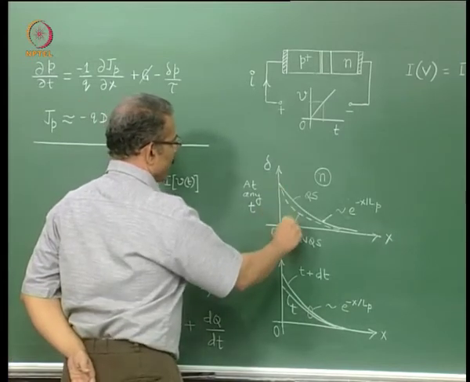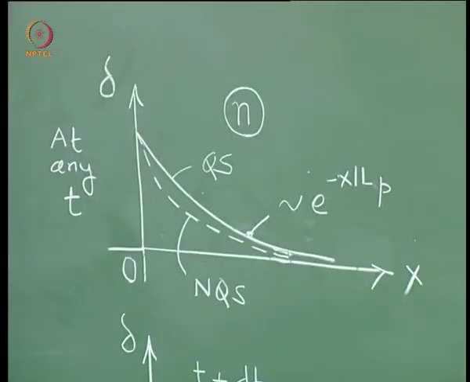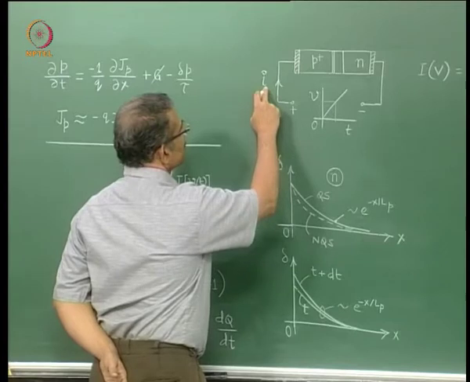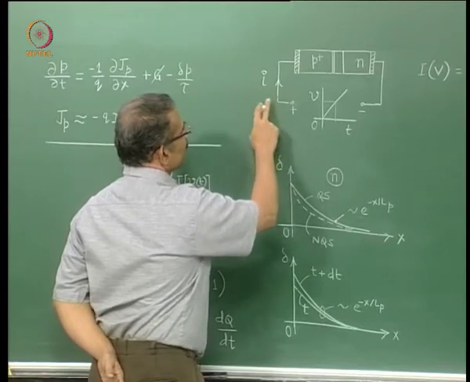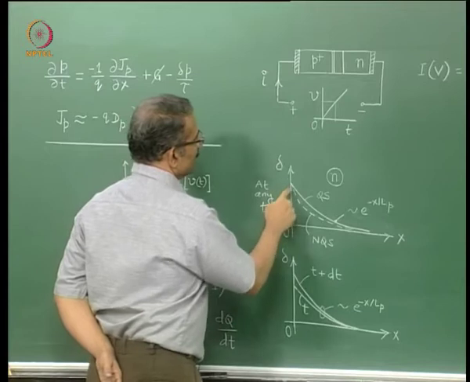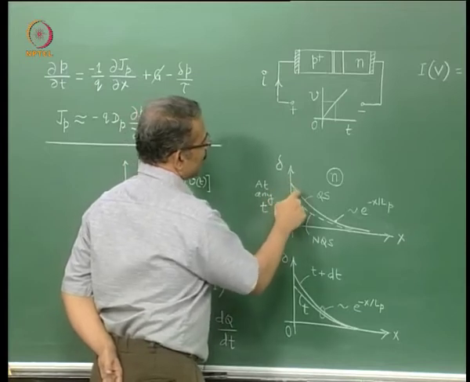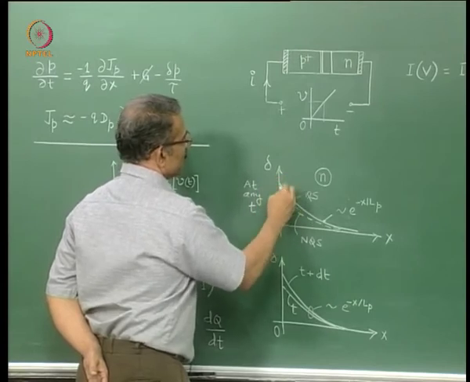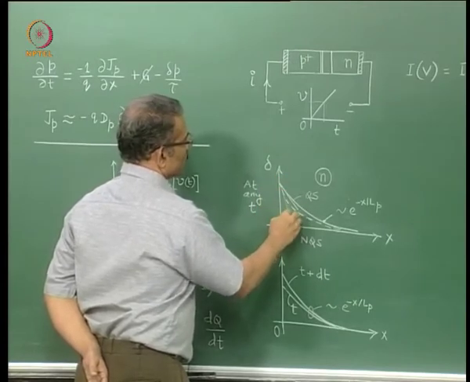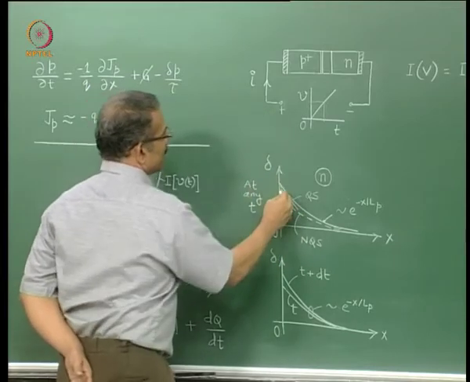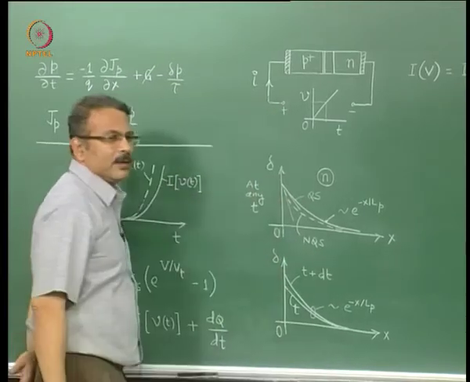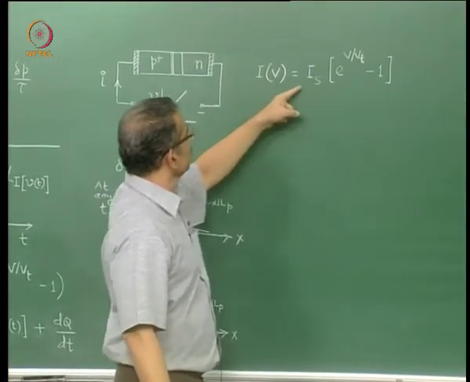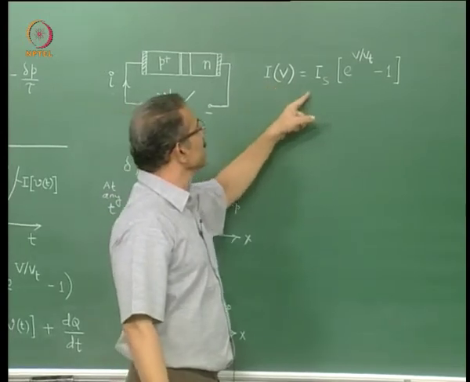Now why is this slope higher? What this slope indicates is that the instantaneous current, small i, including the time varying effects, is more than the steady state current corresponding to the same voltage, which is given by this slope. So this slope gives you small i, whereas this slope gives you capital I, that is the current given by this equation, which is a steady state current voltage equation.